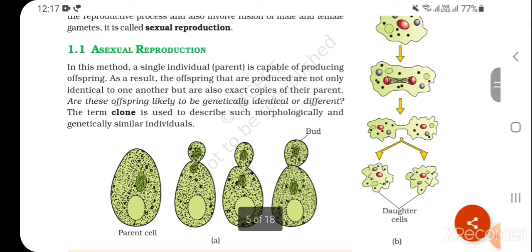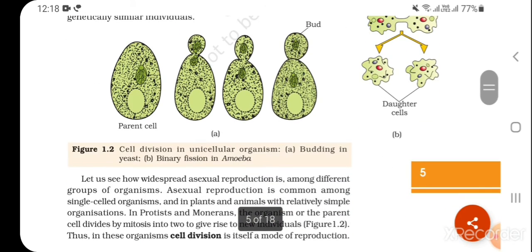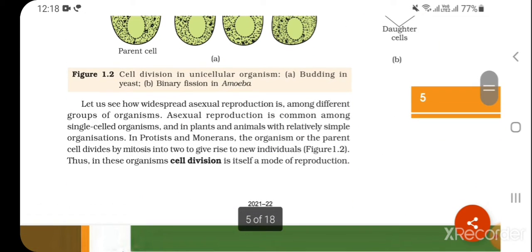Asexual reproduction. In this method, a single individual parent is capable of producing offspring. As a result, the offspring that are produced are not only identical to one another but also exact copies of their parent. Are these offspring likely to be genetically identical or different? The term clone is used to describe such morphologically and genetically similar individuals. Let us see how widespread asexual reproduction is among different groups of organisms.